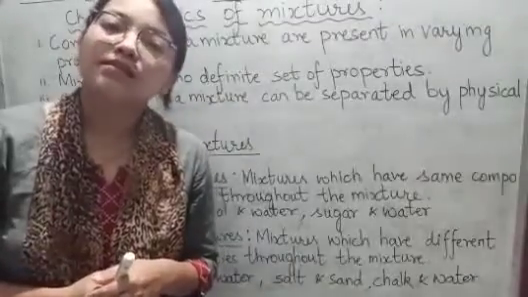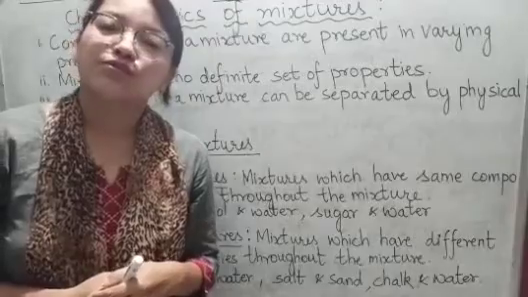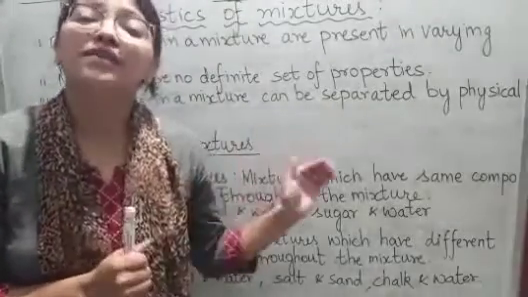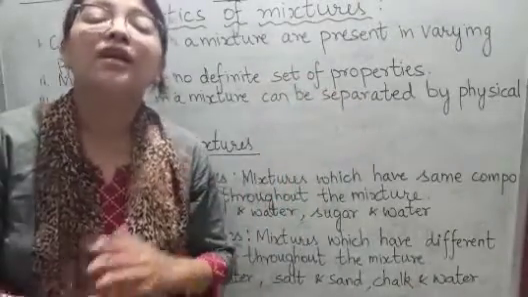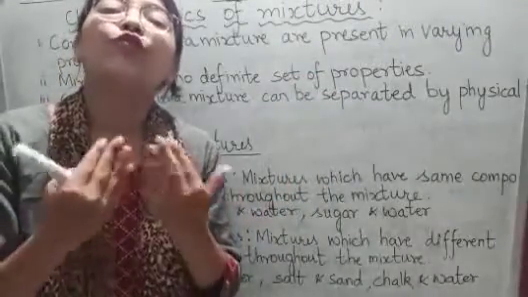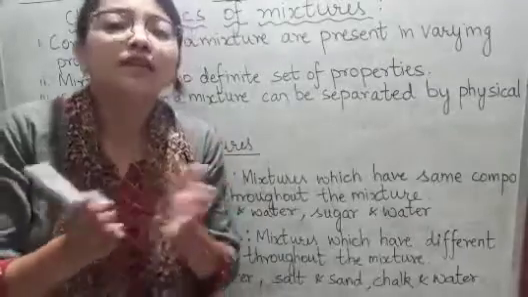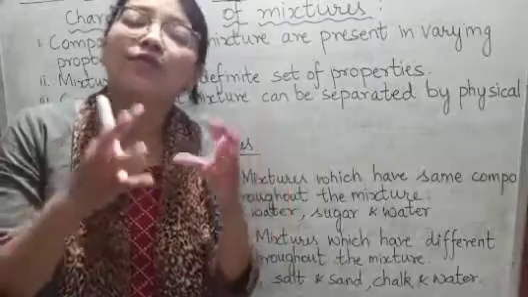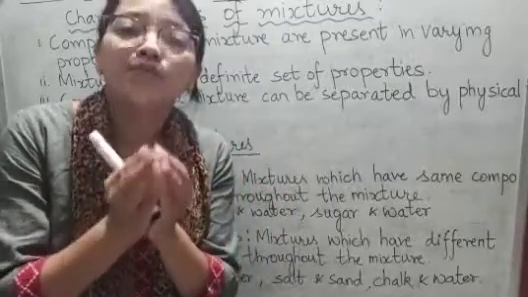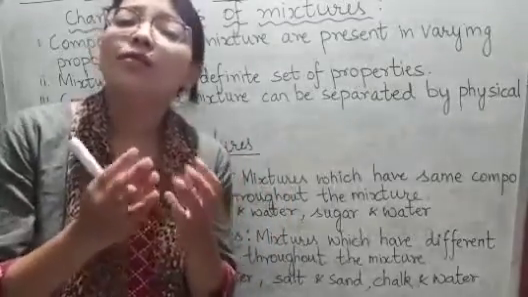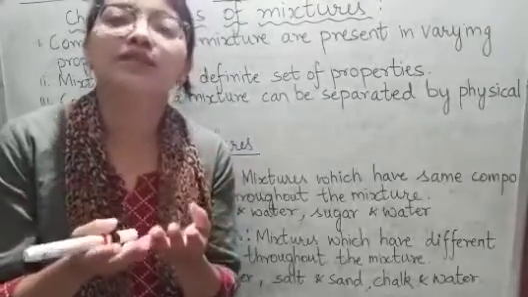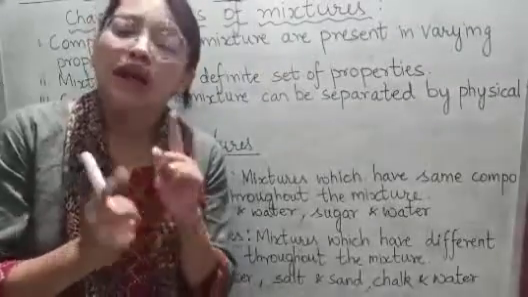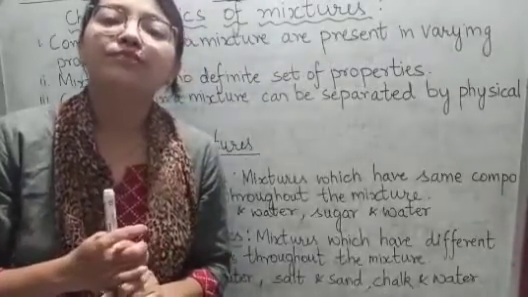Now students, let us study the characteristics of mixtures, okay. So the first characteristic is that components in a mixture are present in varying proportion. That means the proportion of components in a mixture is different. That means if I add iron with sulfur and make a mixture of iron and sulfur, then the proportion of iron can be more than sulfur, or the proportion of sulfur can be more than iron. I'll give you one more example.